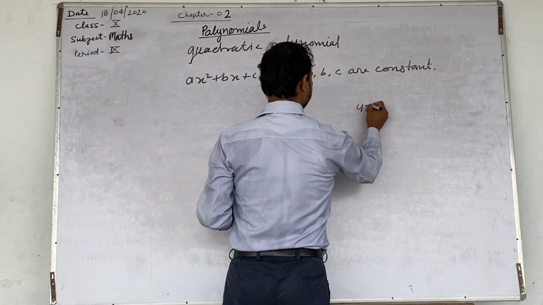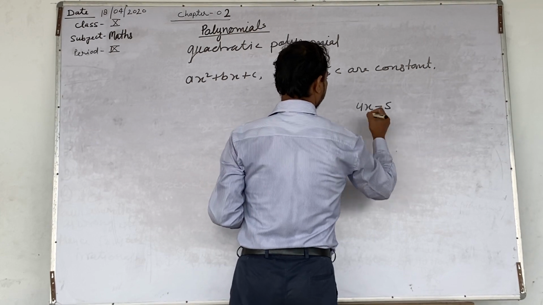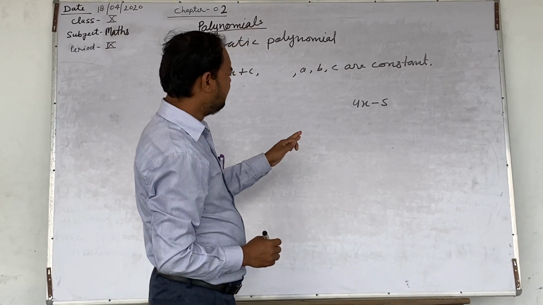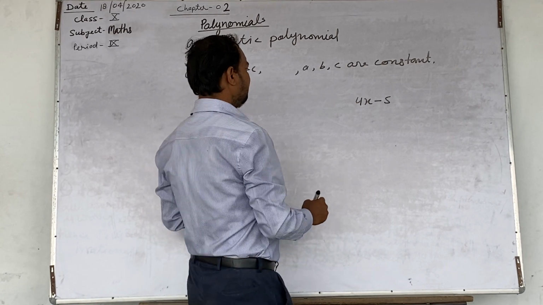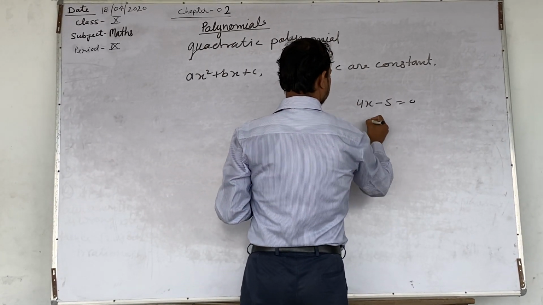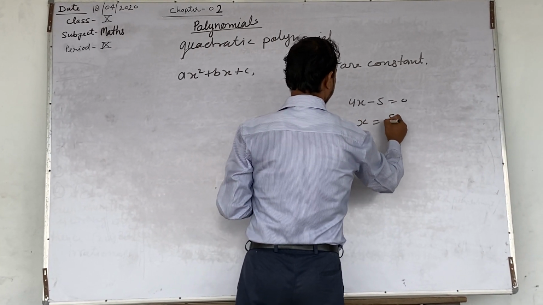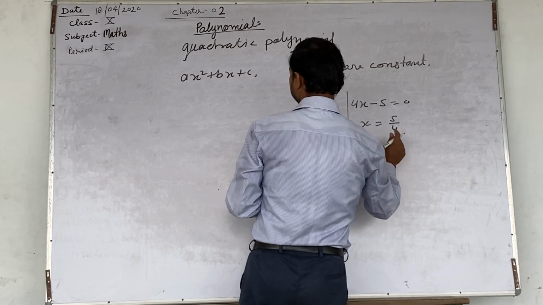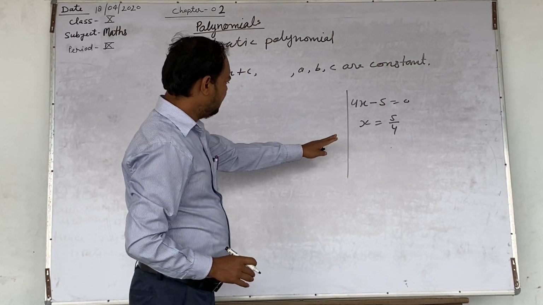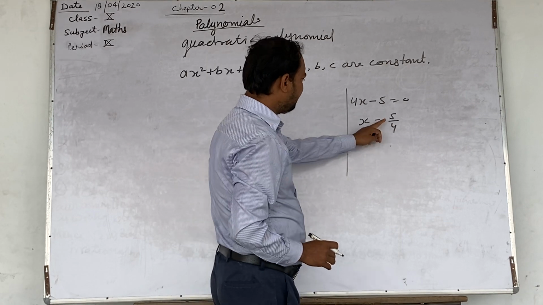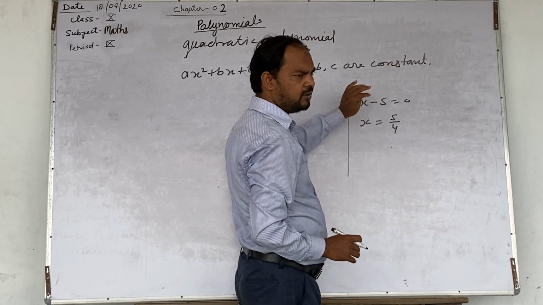If 4x minus 5 is a polynomial, a linear polynomial, so if you solve it, you can say x equals 5 by 4. In this example, 5 by 4 is the zero of the polynomial.